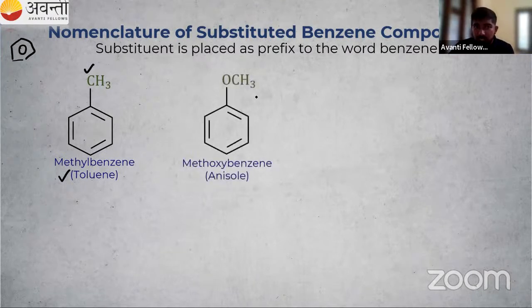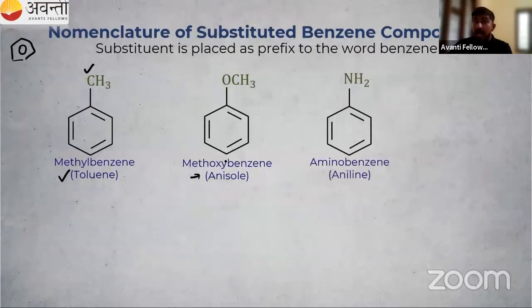Second, we have OCH3, that is the methoxy group. So OCH3 is attached directly to our benzene. That is known as methoxybenzene, or a more beautiful name, anisole. So you have to learn this. OCH3 attached to the benzene ring is known as anisole. In 12th, you will get anisole. At that time you have to identify anisole, meaning benzene ring plus OCH3 directly attached to our benzene ring. If CH3 is directly attached, that is known as toluene.